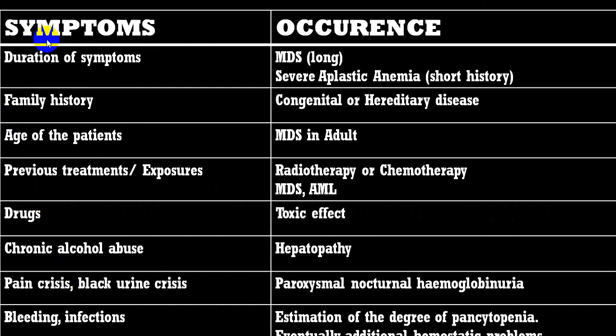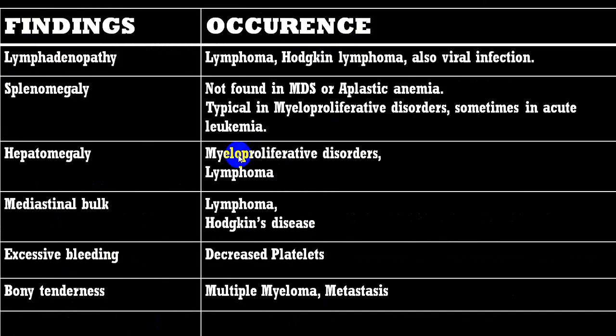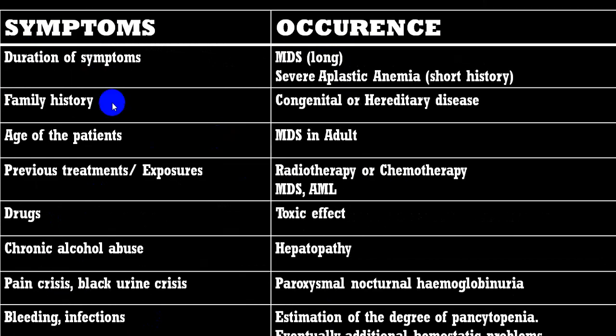These are the different symptoms which may be present, and these are the conditions which will be there depending upon the duration of symptoms, family history, age, previous treatment, drugs, alcohol abuse. Pain crisis will be characteristic in paroxysmal nocturnal hemoglobinuria.